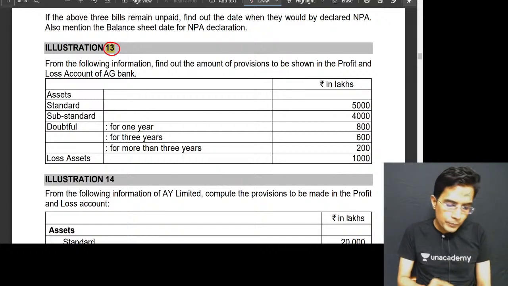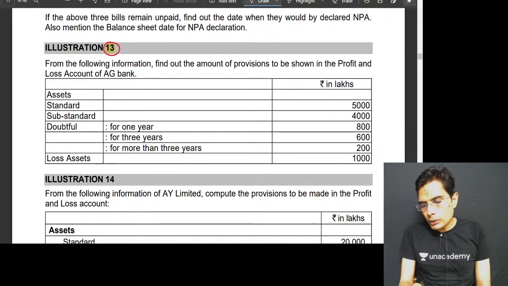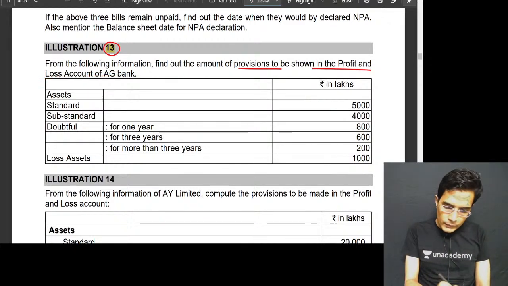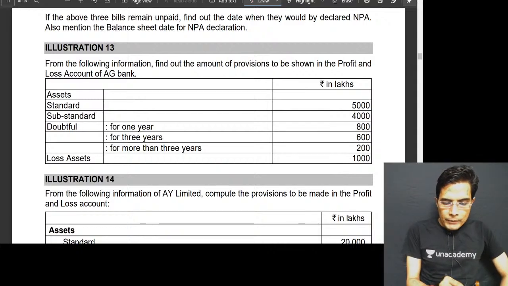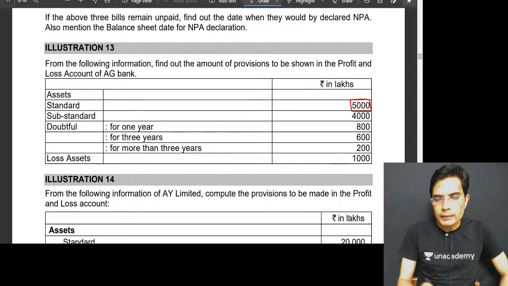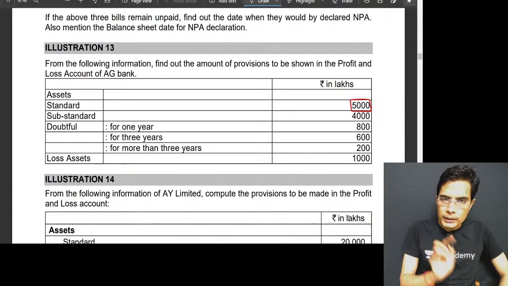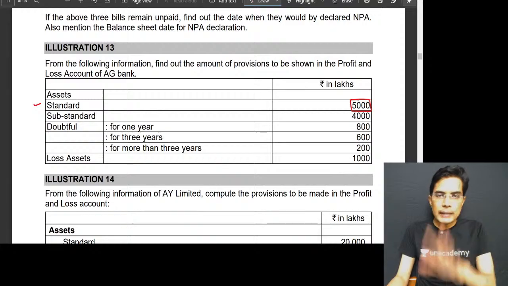Example number 13. From the following information, find out the amount of provisions to be shown in the P&L account of AG Bank. It's very simple. All you have to do is, with the amount of the loans and advances, first identify the status of these loans and advances. It is falling under the status of standard asset.